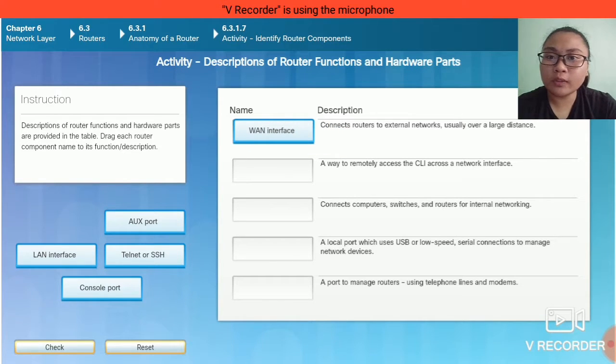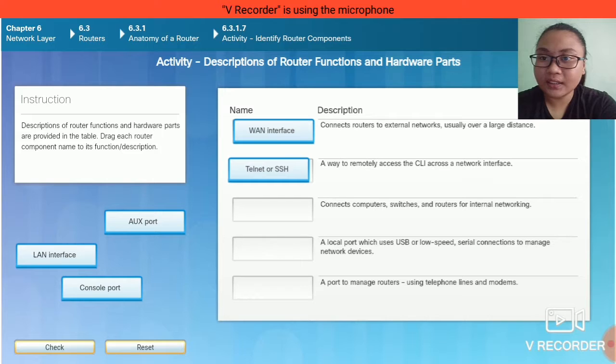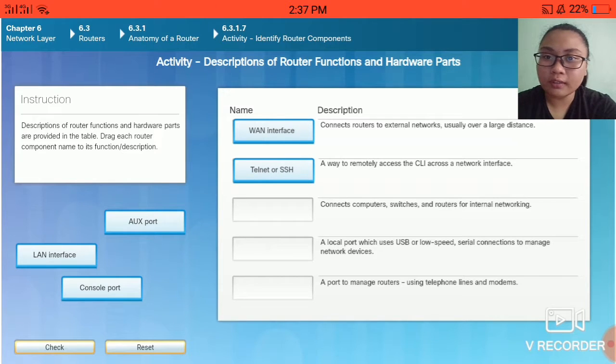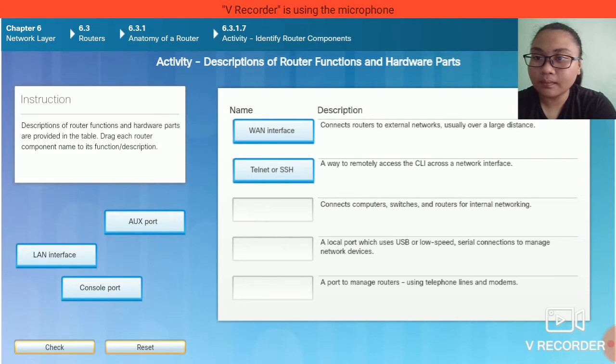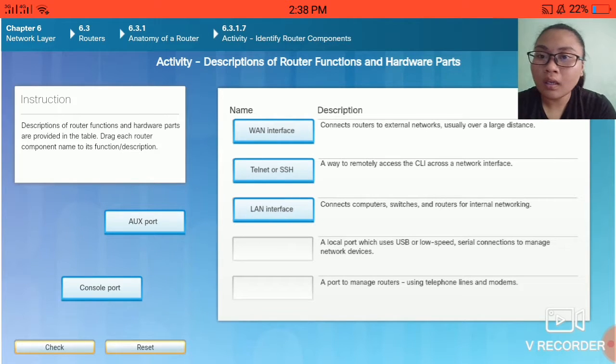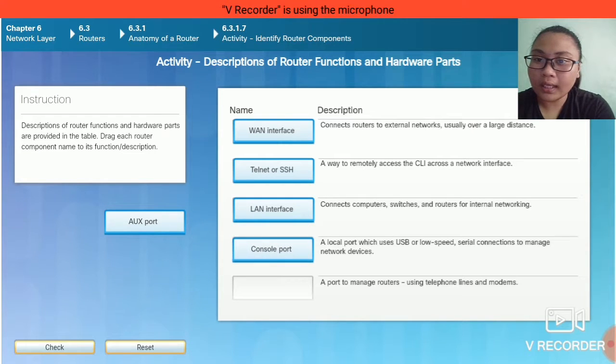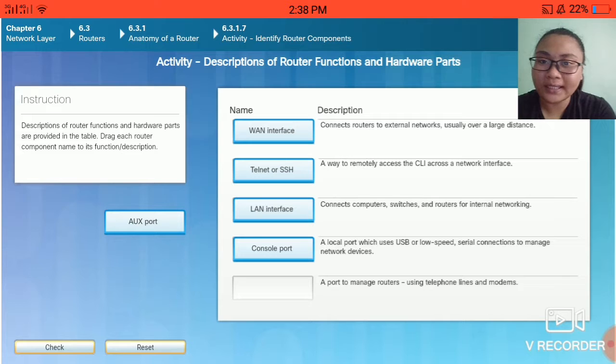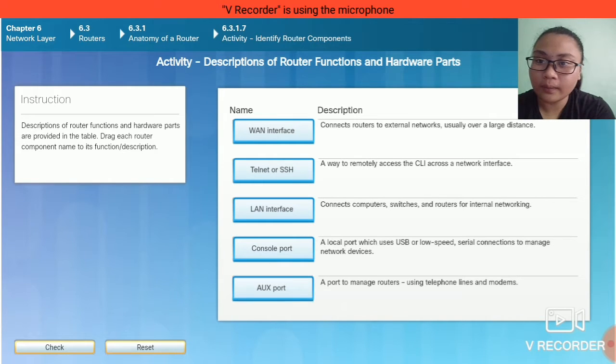A way to remotely access the CLI across a network interface. This is Telnet or SSH. Connects computers, switches, and routers for internal network. This is LAN interface. A local port uses USB or low-speed serial connection to manage network devices. This is console port. And the last one is a port to manage routers using telephone lines and modems. This is AUX port. Let's check.